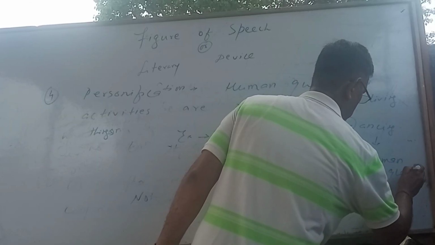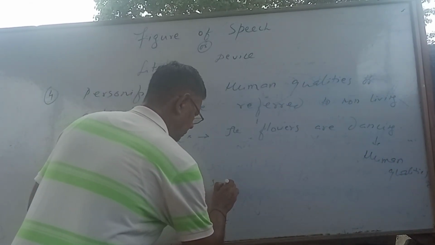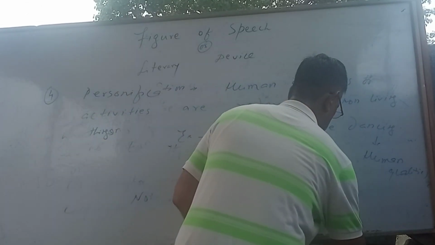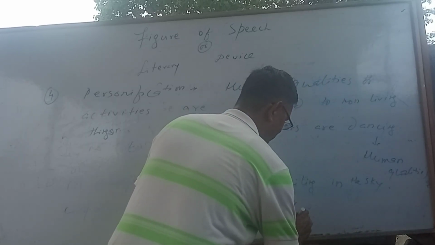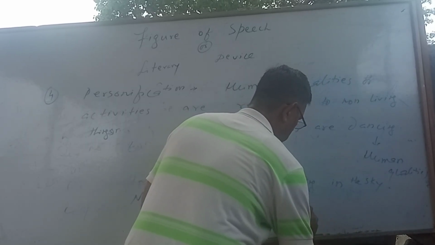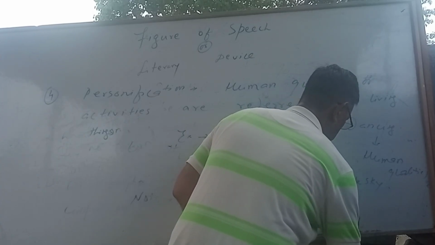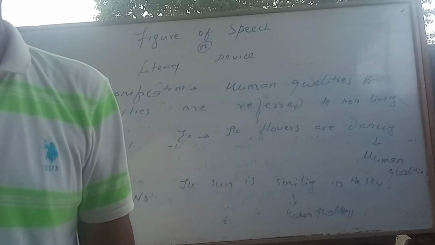Human qualities. Okay? For example, the sun is smiling in the sky. Smile, this is your human qualities. Human activities or qualities. So look here. So it is called your personification.